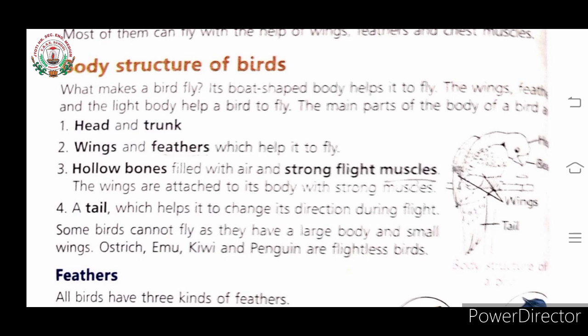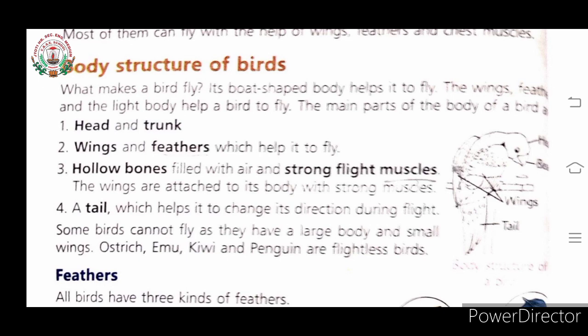So let's see the main parts of the body of a bird. The main parts of the body of a bird are as the following given here. First one is head and trunk. Second one, wings and feathers. Third one, hollow bones filled with air and strong flight muscles. Fourth one, a tail which helps it to change its direction during flight.